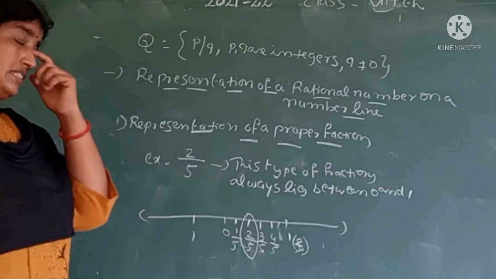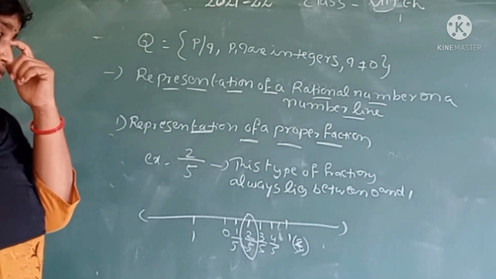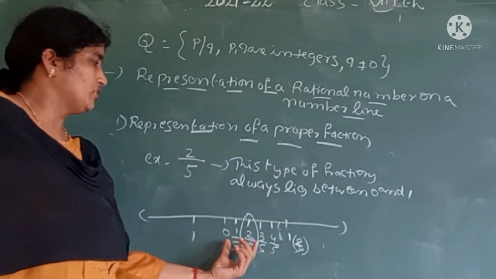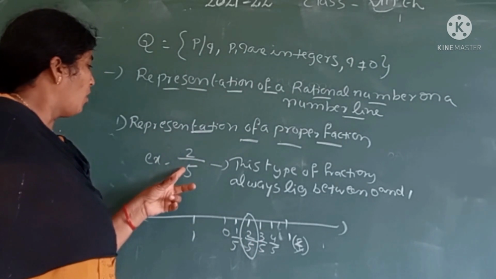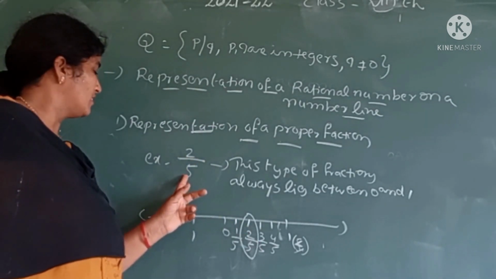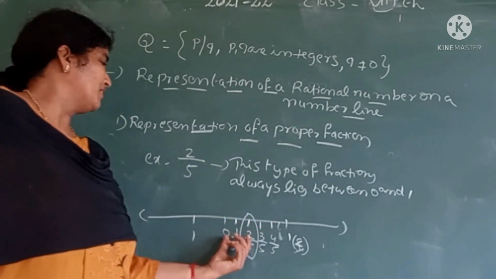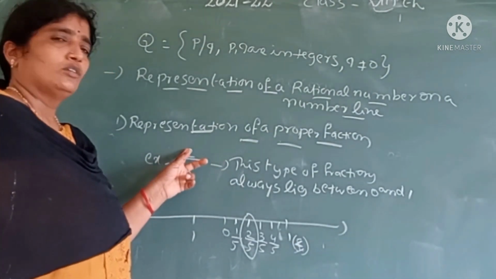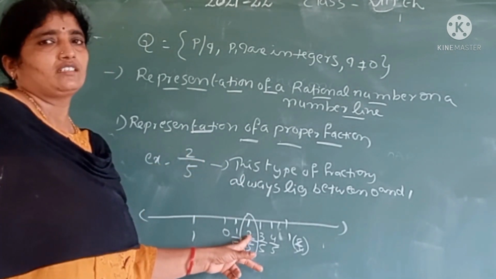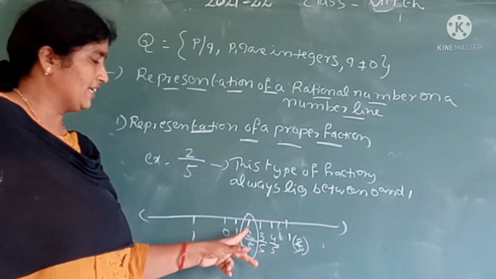Proper fractions always lie between 0 and 1. So we represent the proper fraction between 0 and 1. The denominator represents the number of parts between 0 and 1. The numerator tells us which part is ours. Our part is the second part.